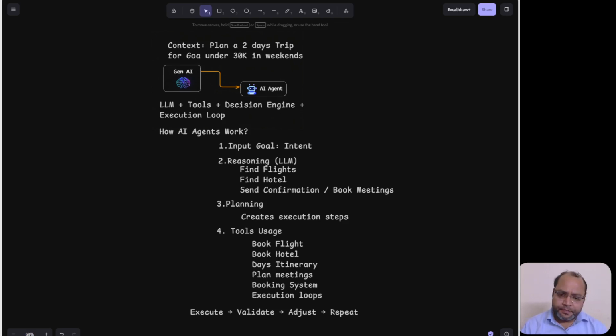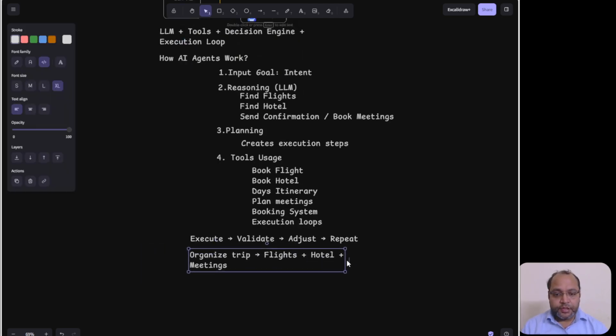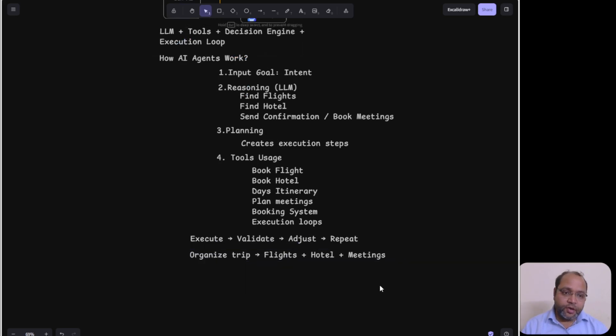Let's say it will organize a trip. It will not only organize the trip, it will book a flight, book a hotel, and book a meeting for you. So this will be performed by the agent autonomously. And here we have tools integration. That's the capabilities and characteristics of the agent.